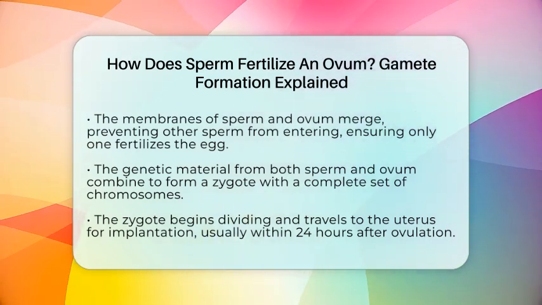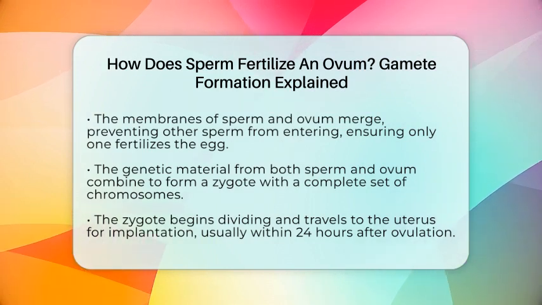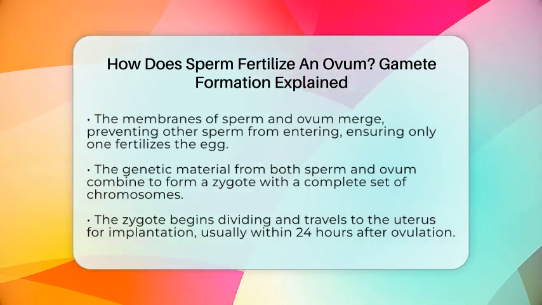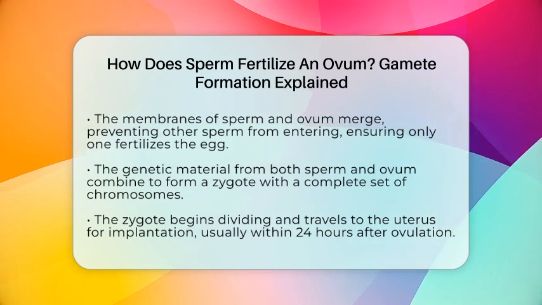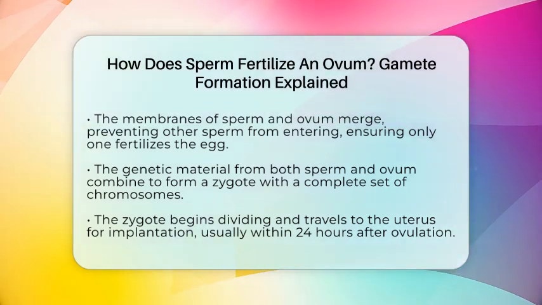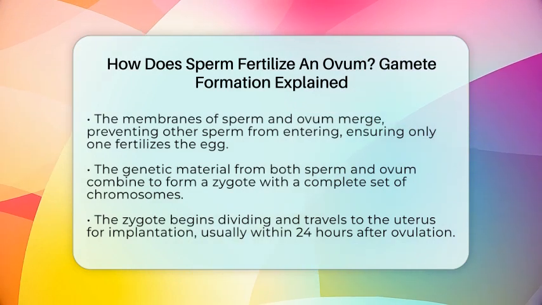It involves many parts of the reproductive system working together, from the testes and ovaries to the fallopian tubes and uterus. Understanding these steps shows how the body's protection and reproductive systems work in harmony to continue human life.